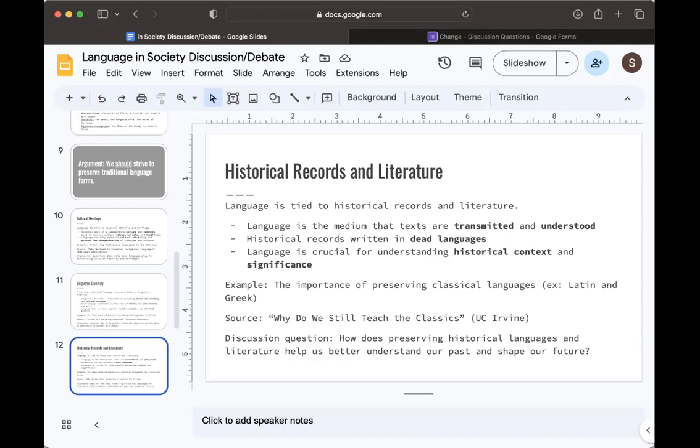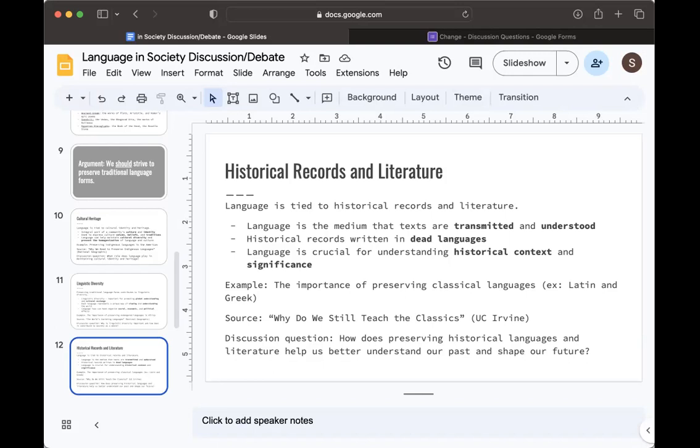Preserving traditional language forms can also help ensure that modern works can be accurately translated and understood in their original context. And then an example I have of this topic is the importance of preserving classical languages. So this is our Latin and Greek. So these are still important for understanding today's foundations of culture and literature, because the foundations of this was all written in Latin and Greek.